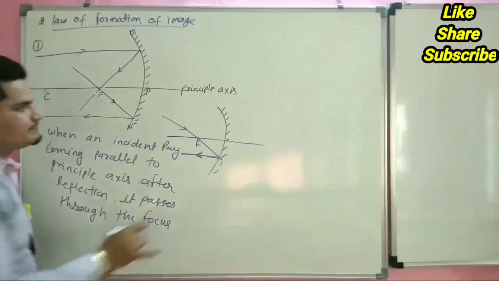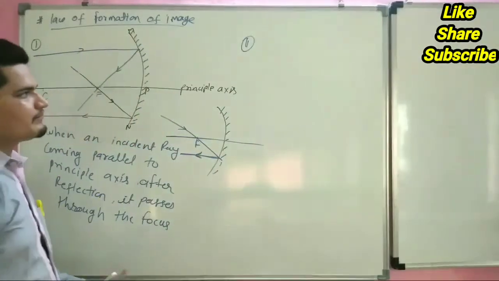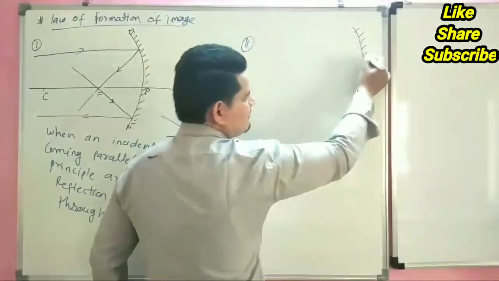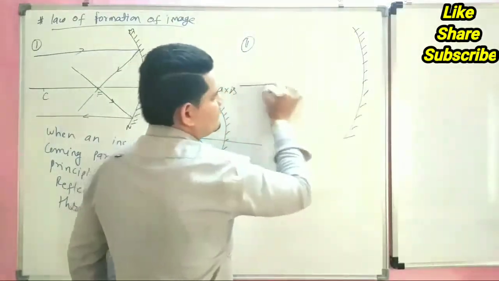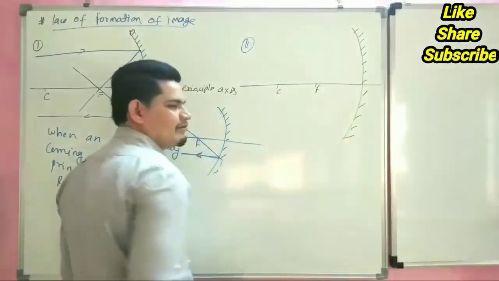The second law is, this is the diagram of a concave mirror. This is our principal axis, this is our focus, this is our center of curvature.